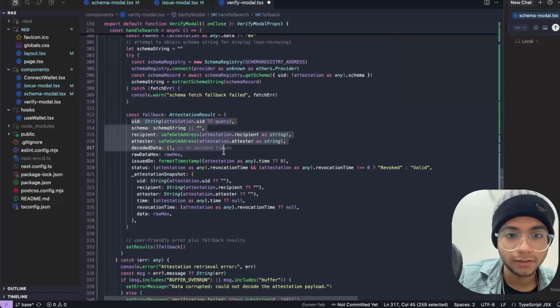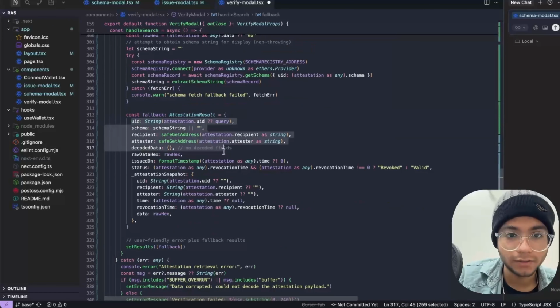Okay, guys, so that was it. Now let's just quickly recap what we have gone through in this whole session and what we basically accomplished today. So first of all, we got to interact with those smart contracts of the attestation registry and schema setup. Thereafter, we created custom attestation schemas for loan repayment verifications.